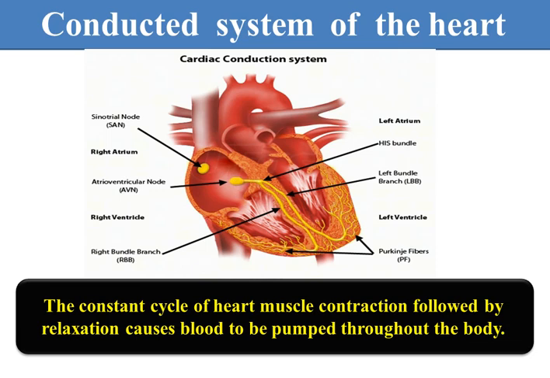the atrioventricular node, and also we have the bundle of His, which is composed of two bundles, the right and the left bundle. And also we have Purkinje fibers, which supply the ventricular and atrial muscle with pulses. And we know that this electrical event leads to contraction and relaxation of heart muscles.